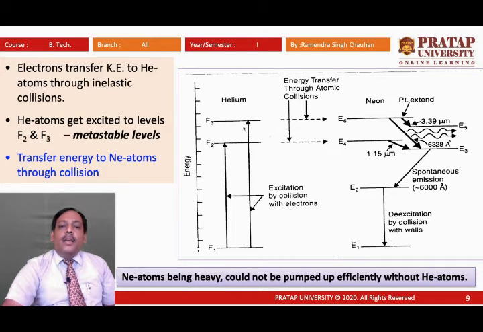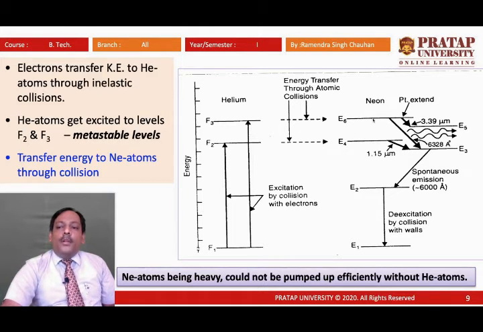By transferring energy to the neon atoms, these helium atoms return to the ground state of helium, the F1 level. Now come to neon. When helium has returned to the ground state, the neon atoms are in their metastable states. E4 and E6 are metastable states of neon.